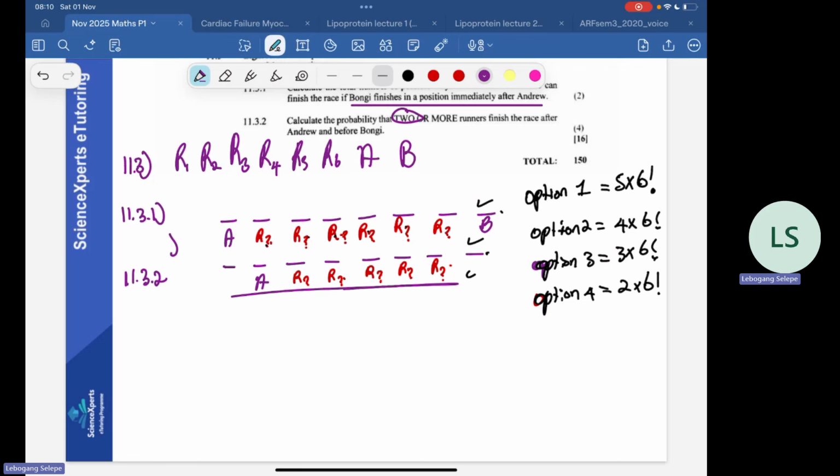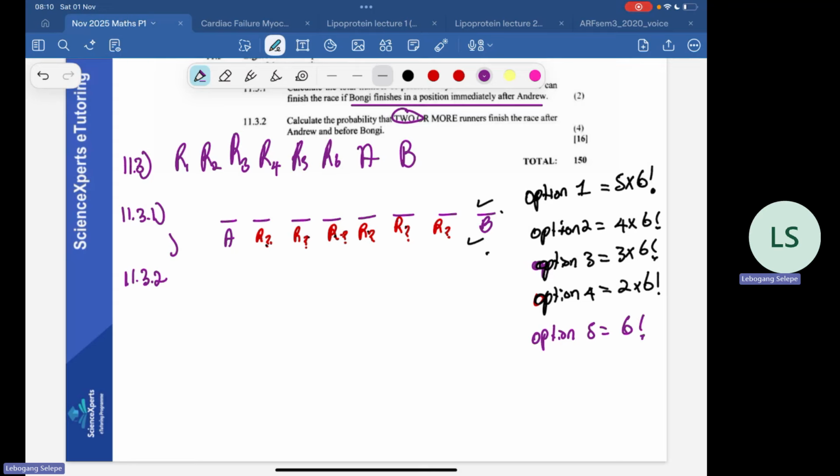So this one would go out because it would be under 5 people in between. So the last one would be option 5, where we have just 6 factorial. So this would be our number of ways in which we can arrange them if these conditions are met, right?